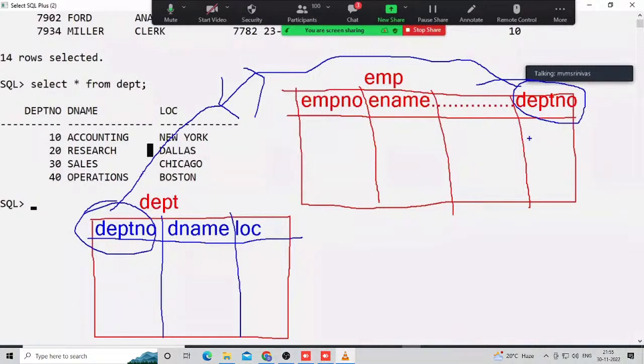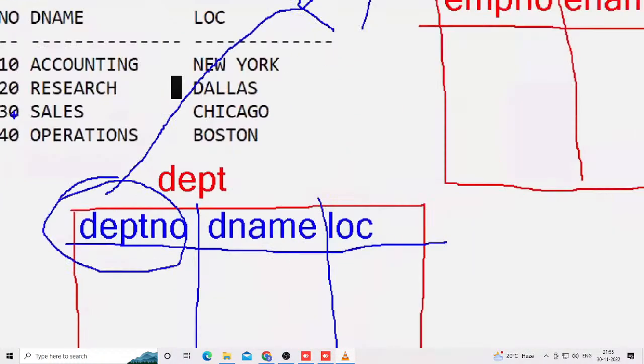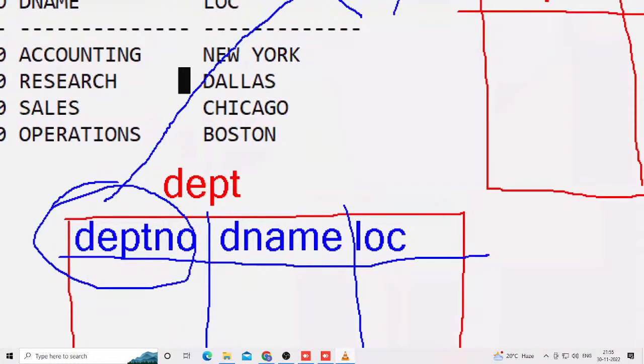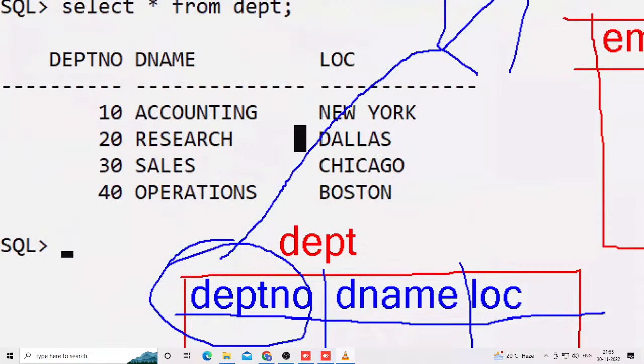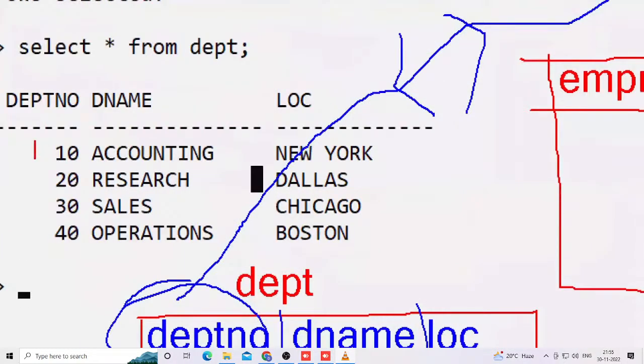Now check it out. Concentrate here. In this DEPT table, department number is a common column. In the EMP table, department number is also a common column. Observe the data here. In the DEPT table department number, how many times is 10 there? Check it out. 10 is 1 time. Is there a 2nd, 3rd, 4th, or 5th time?